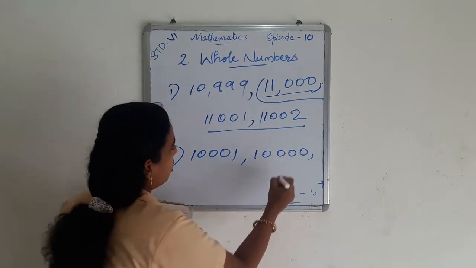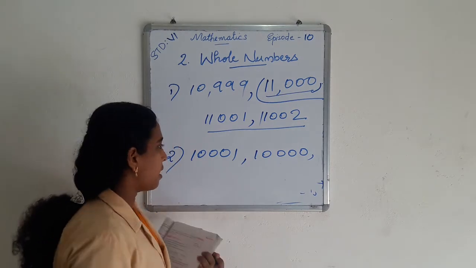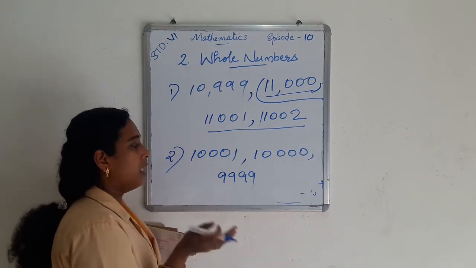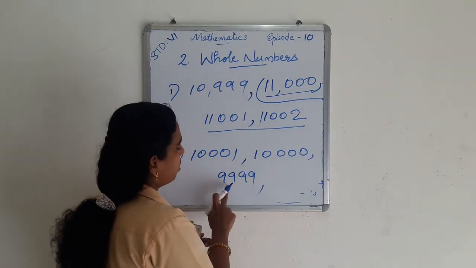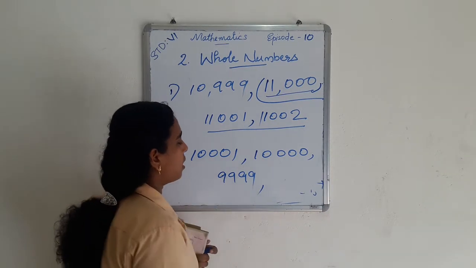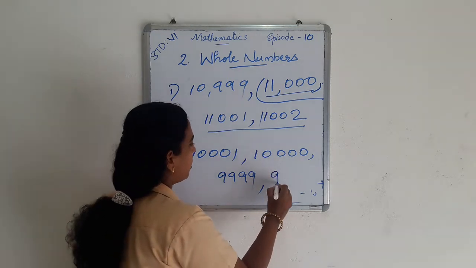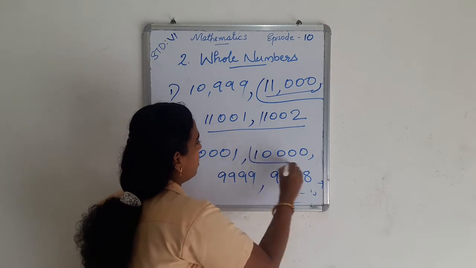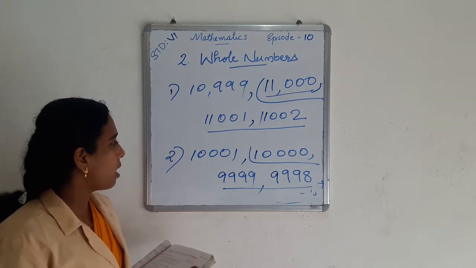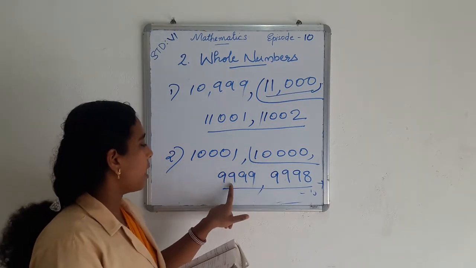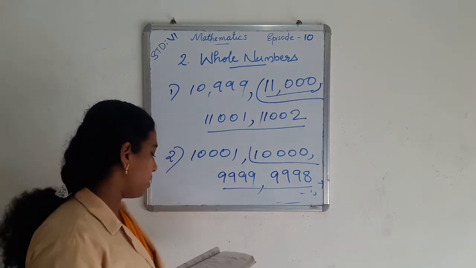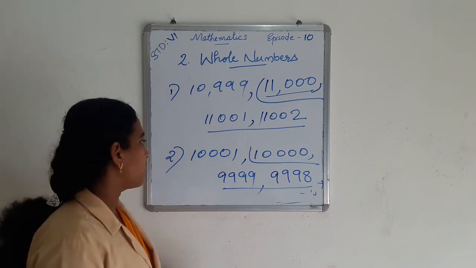Then again minus 1, we get 9,999. And for finding the number that just comes before 9,999, subtract 1 from 9,999, then we get 9,998. So these are the three whole numbers that just come before 10,001: 10,000, 9,999, and 9,998 are the three numbers occurring just before 10,001.